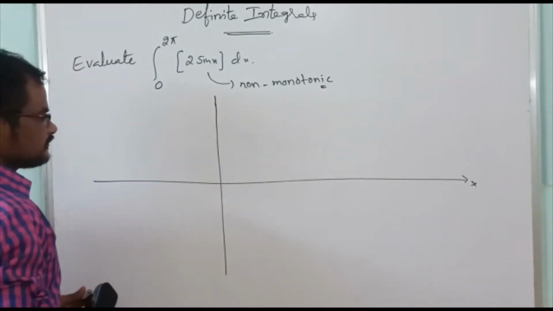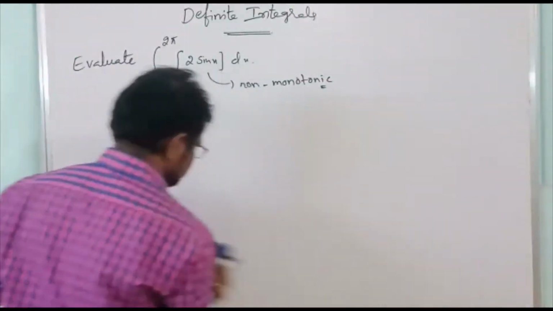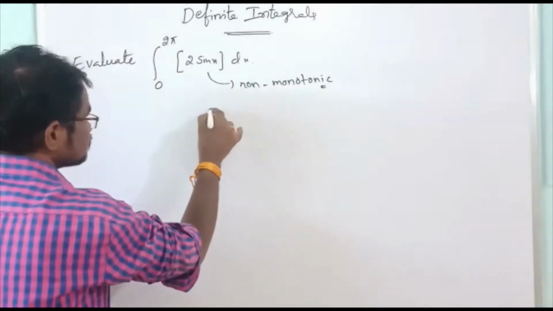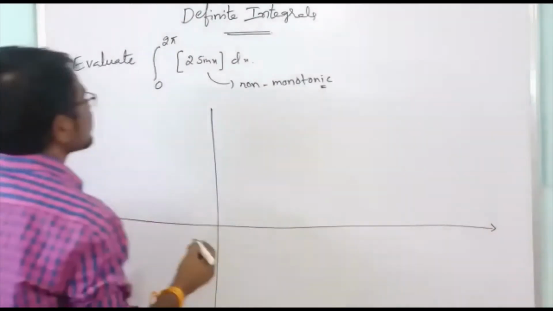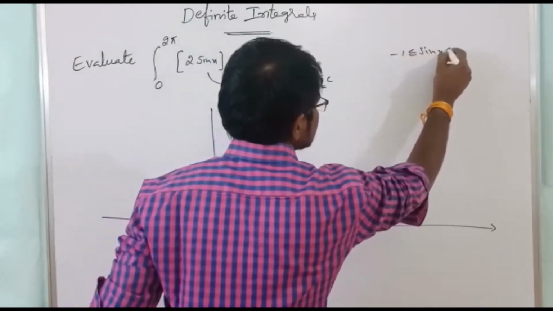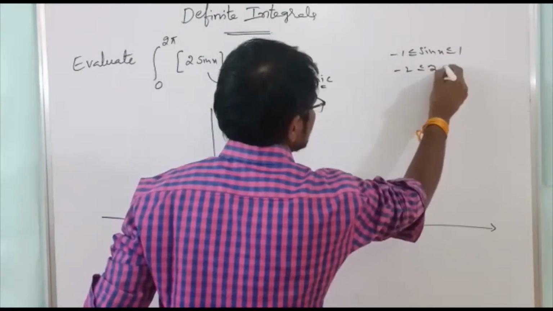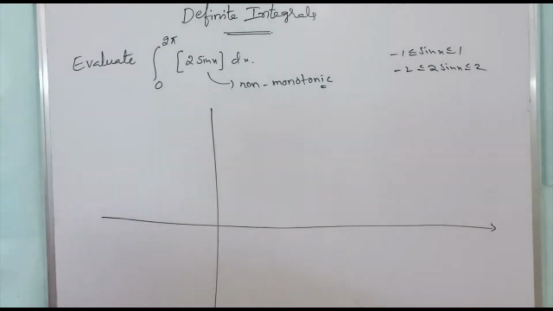So here the range of this one is minus 1 less than or equal to sin x less than or equal to 1, so minus 2 less than or equal to 2 sin x less than or equal to 2. So minus 2 to 2.